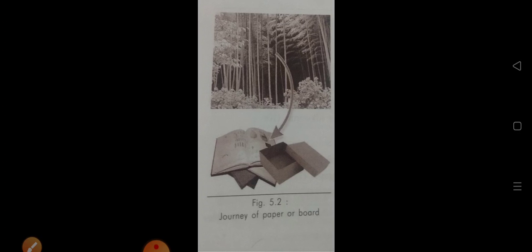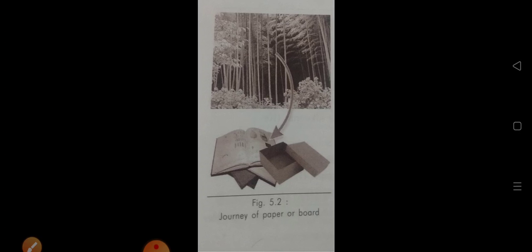Same as this, there is also a journey of paper. So students, the notebook which you are using for making notes: first of all, there is requirement of wood pulp for making the paper. Then there is requirement of some chemicals, whatever texture is required for making that.